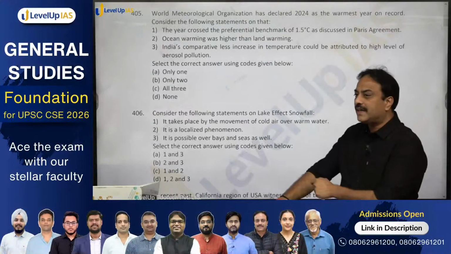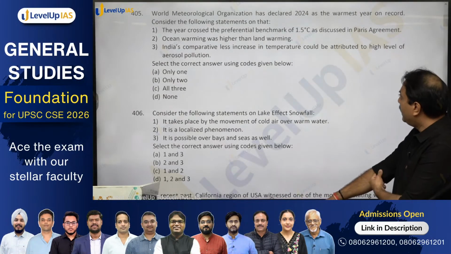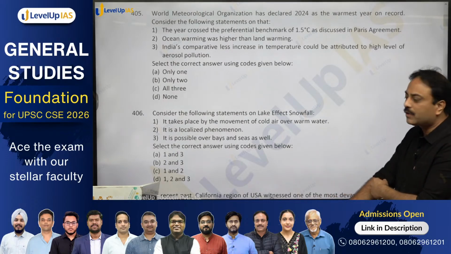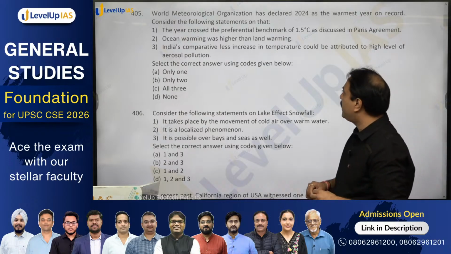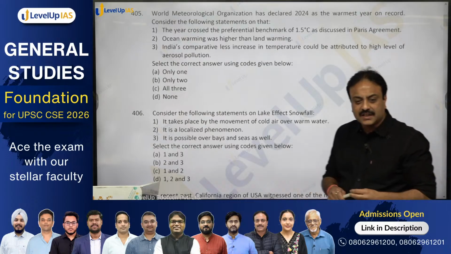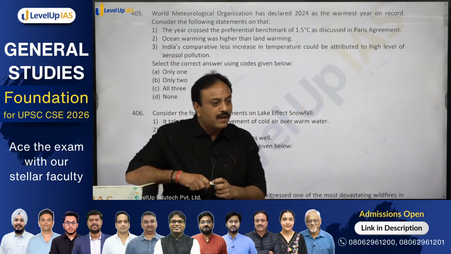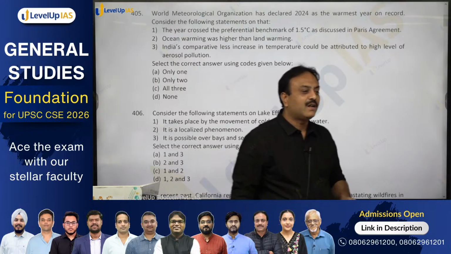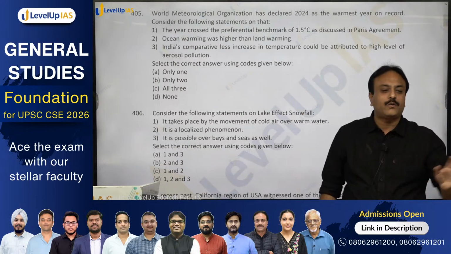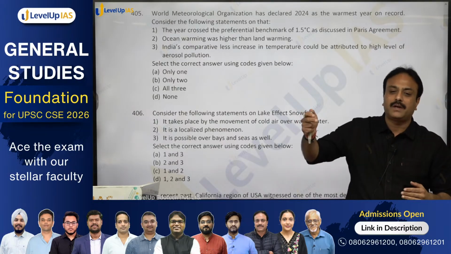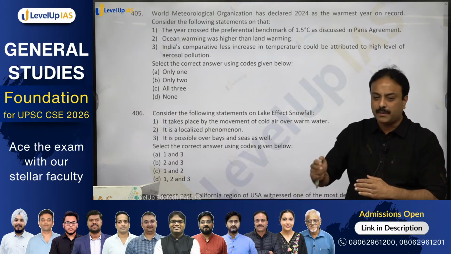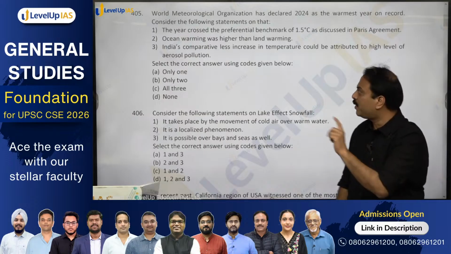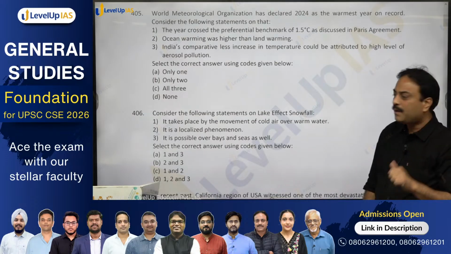World Meteorological Organization has declared 2024 as the warmest year on record. Consider the following statements on that. The year crossed the preferential benchmark of 1.5 degrees Celsius as discussed in the Paris Agreement. Yes or no? World Meteorological Organization gave this report, and 2024 breached that. But it is not to worry, because that is the long term target. So even if you have crossed or breached that value for 1 year, it will not make any major difference. But yes, this year has breached the 1.5 degrees Celsius framework that was decided by the Paris Agreement.